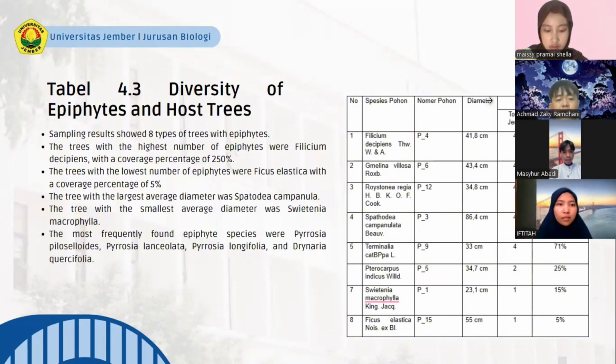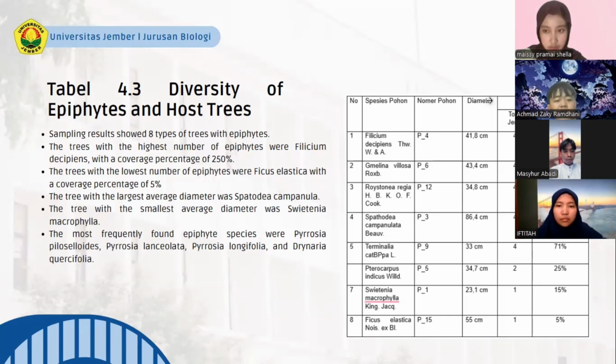The tree with the highest epiphyte cover is Felicium decipiens, with a total percent cover of 250%. Gmelina arborea with 202%, Roystonea regia with 90%, Spathodea campanulata 85%, Terminalia catappa with 71%, Pterocarpus indicus with 25%, Swietenia macrophylla with 15%, and Ficus elastica with 5%.